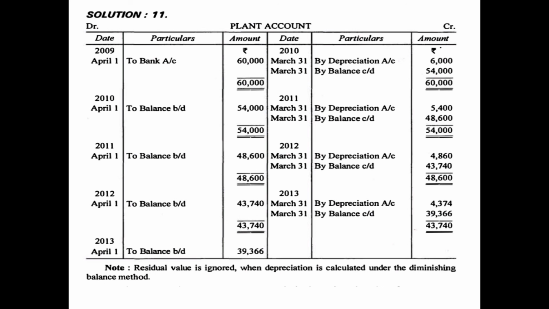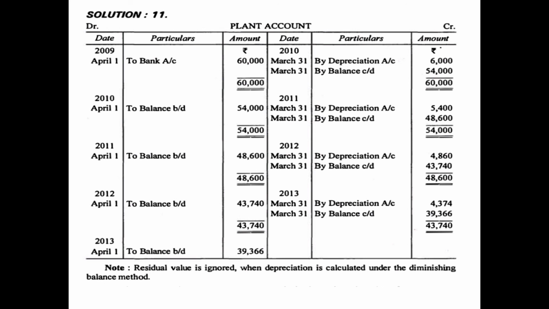There is no other transaction in this year, so at the end of the current year, that is 31st March 2010, we will show the amount of depreciation, that is at the rate of 10% on 60,000, by depreciation 6,000, and now we will balance it. Total of debit side 60,000 minus total of credit side 6,000, that is balancing figure will be 54,000. So balance carried down of this year will be brought forward the next year on the opposite side, that is 1st April 2010, to balance brought down 54,000.